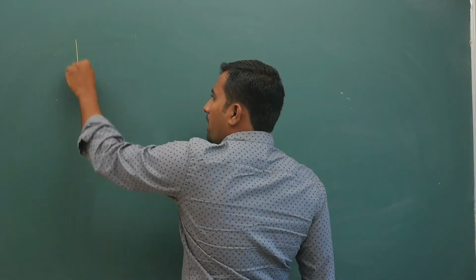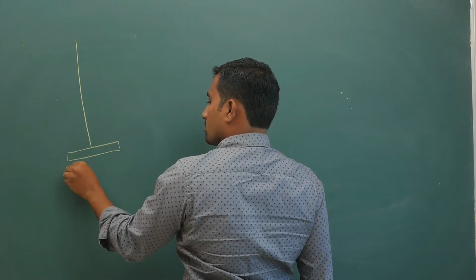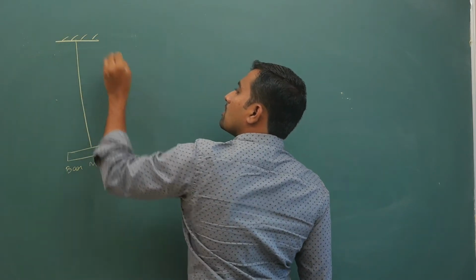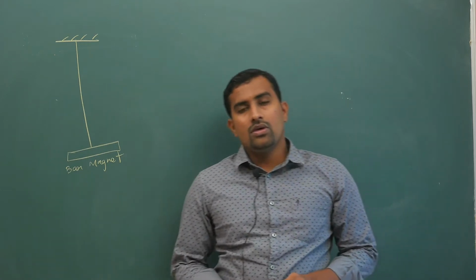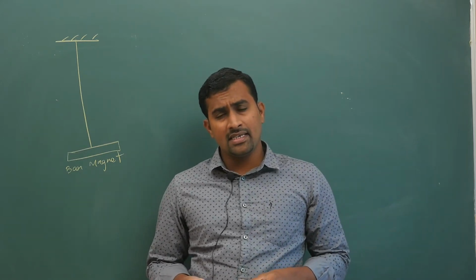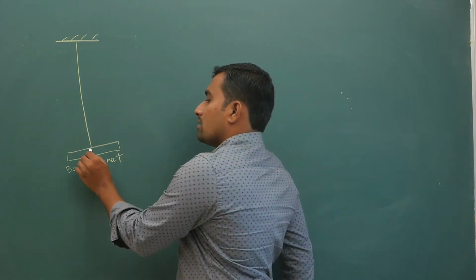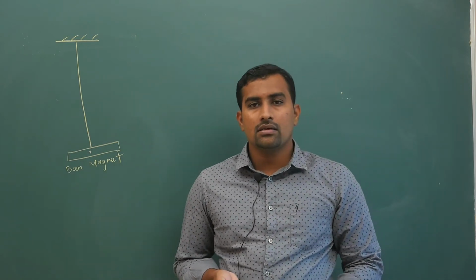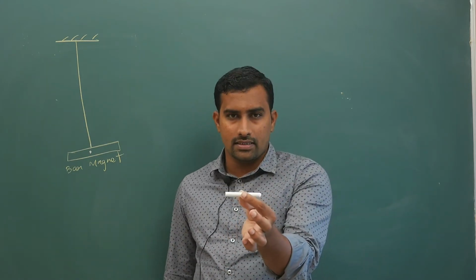Now if you suspend a bar magnet like this, you will have a tendency to think that if you tie this rope to the center of mass, the bar magnet will lie horizontally like this.